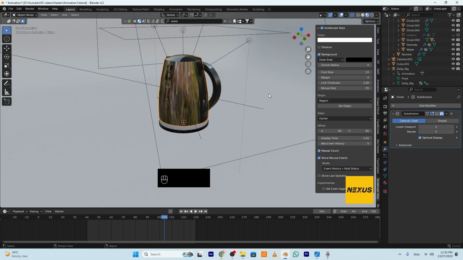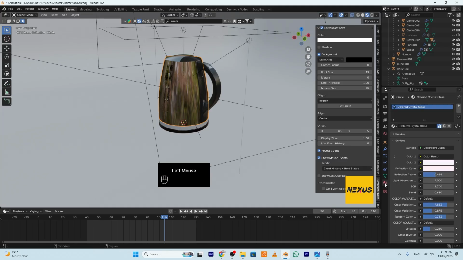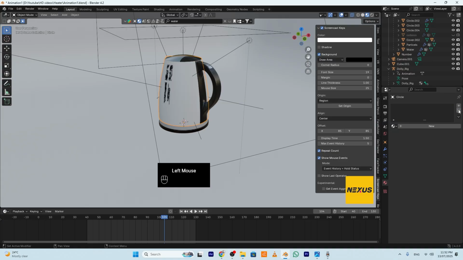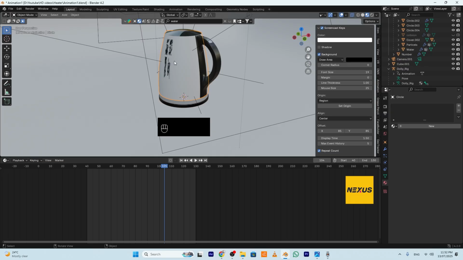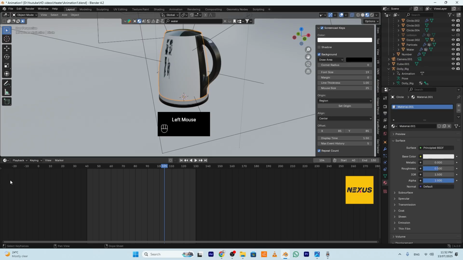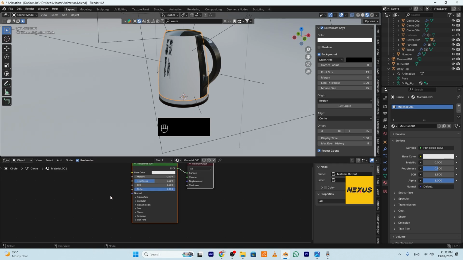I will delete the materials here. Okay, then I will add a new one. Go to shader editor, make the roughness like this and add transmission, make it 1.